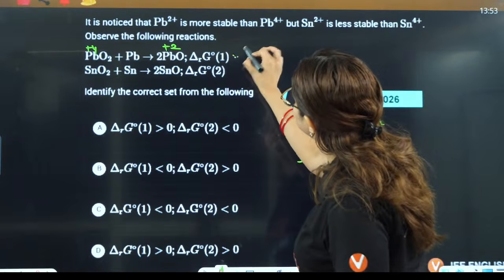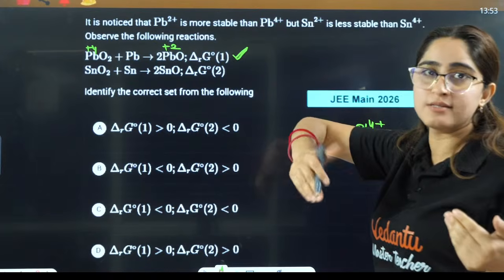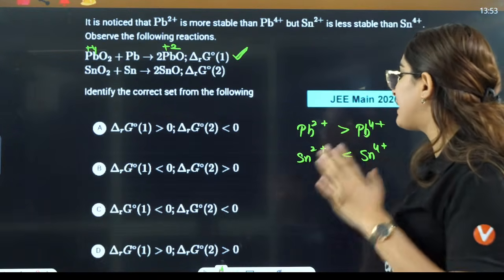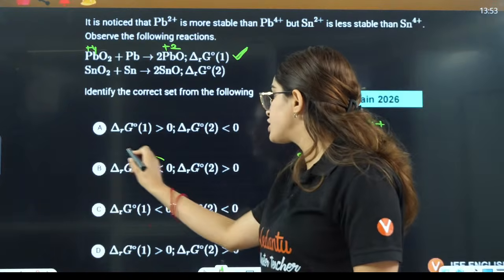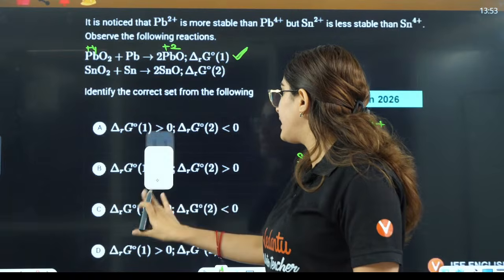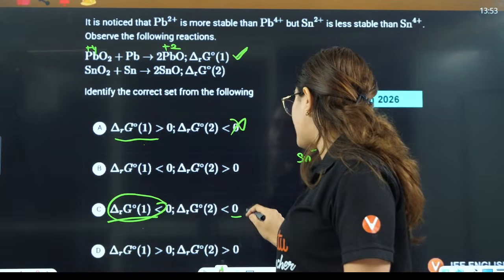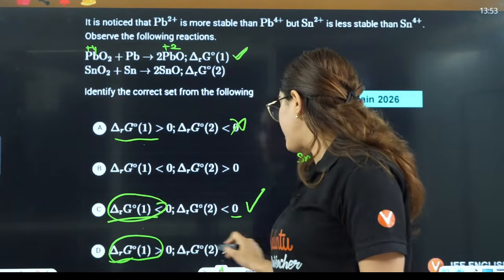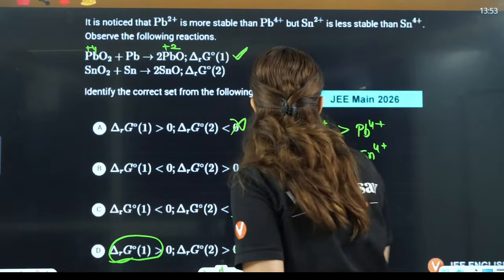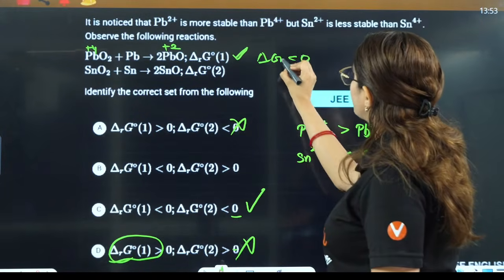So definitely this is a spontaneous process. This process can happen. That means delta G of 1 has to be negative here. So delta G of 1 should be less than 0. That is correct. Delta G of 1 should be greater, no, that is not correct. Delta G of 1 less than 0, that is correct. So this delta G has to be less than 0, that is correct.